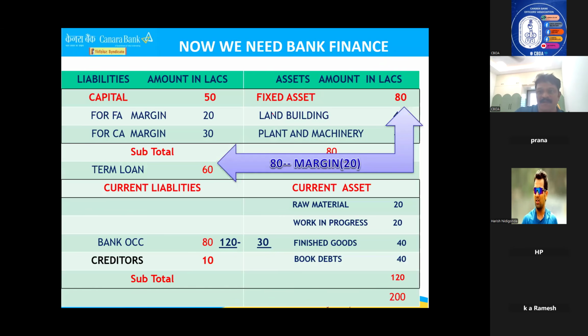Now you see, same thing. Fixed assets 80 lakhs. I have shown here 80 lakhs only, no difference. Loan already, you know, 40. This is 120. Now what happened? You asked the borrower to bring 25%. So same thing, whatever I told.